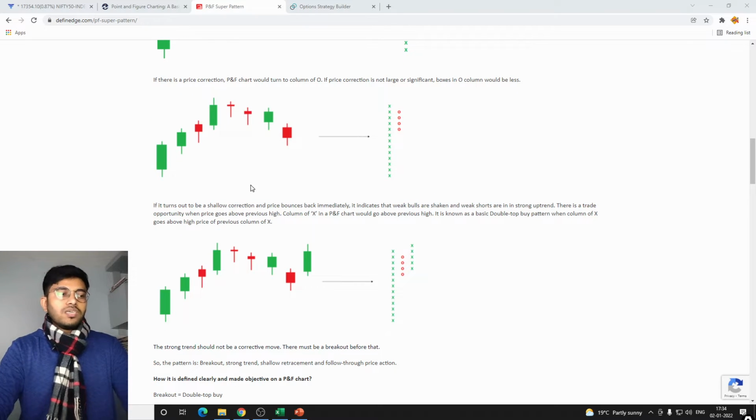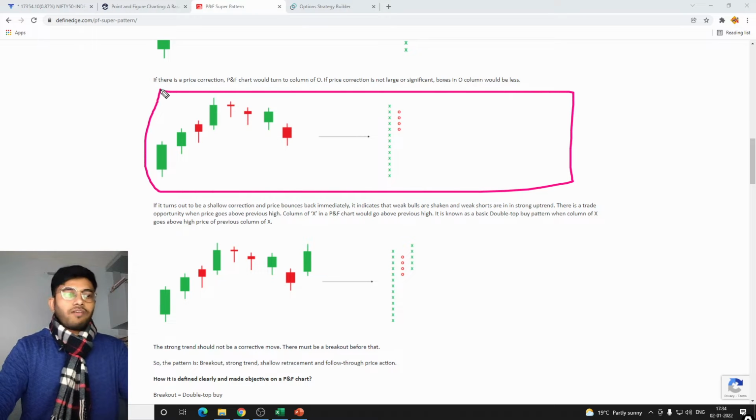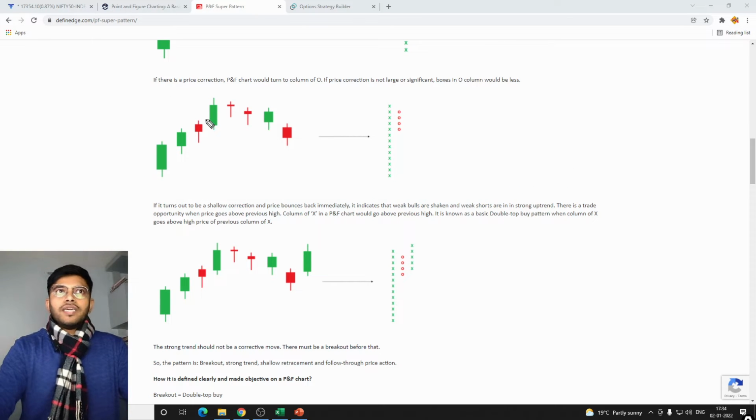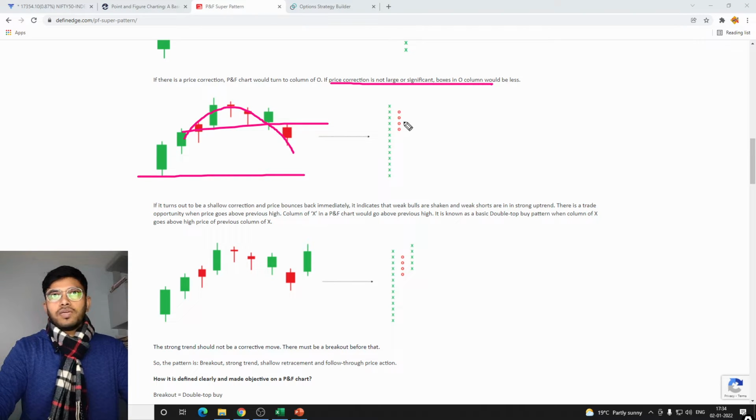Now you can also see in this example that if there is a swing like this, it will only happen if there is not a large or significant correction. If the price goes below this, there would be a breach of O's below this X level.